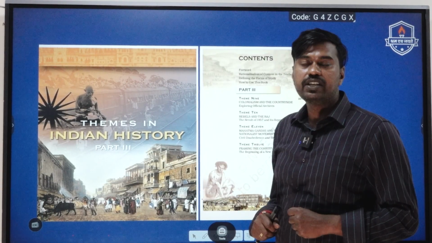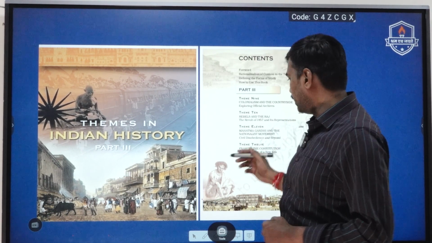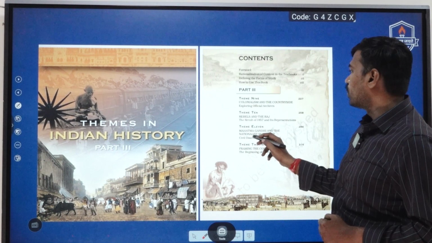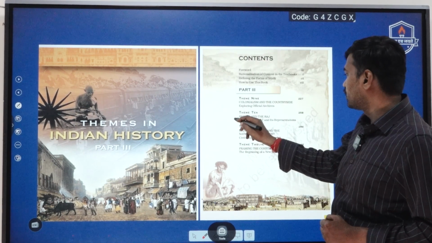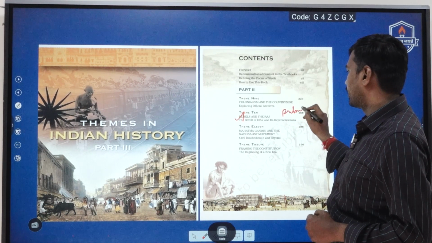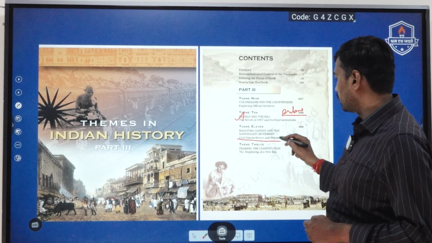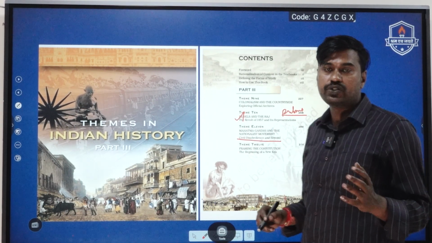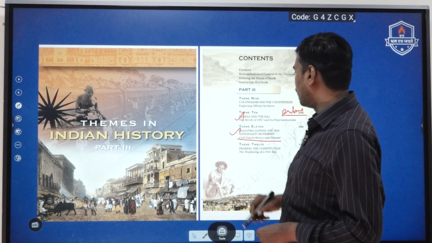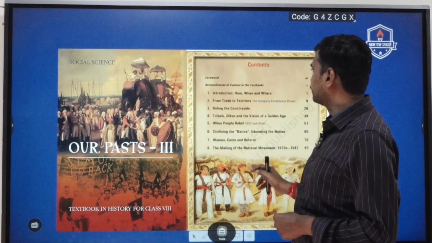When it comes to Themes in Indian History, this is an 8th standard NCERT. Again, it is a new NCERT. While reading this particular component of the book, students need to prepare. So much importance needs to be given, especially to the rebels and the Raj. Here, more preliminary questions can be expected from this topic. And when it comes to the mains examination, students should spend maximum time on the non-cooperation movement, civil disobedience movement, and the Quit India movement. That will be covered in theme chapter number 11 here in the new NCERT.